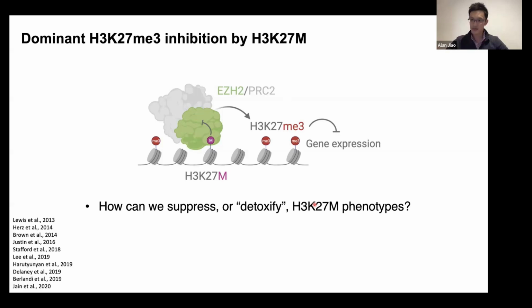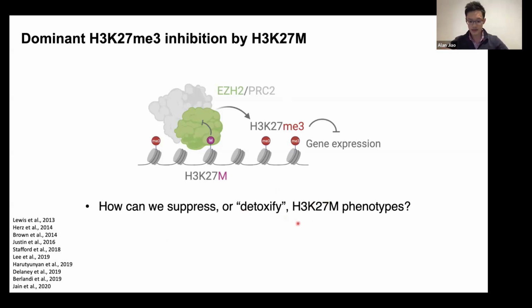And other groups have certainly approached this question as well. But most of these approaches have been sort of candidate-based. It's not quite obvious how we would set up a genome scale assay to suppress K27 phenotypes, and certainly a screen that has never been performed to saturation for these suppressors. And so that's what we set out to do.